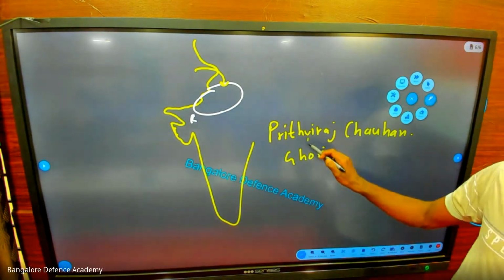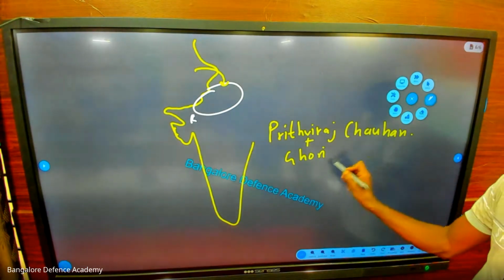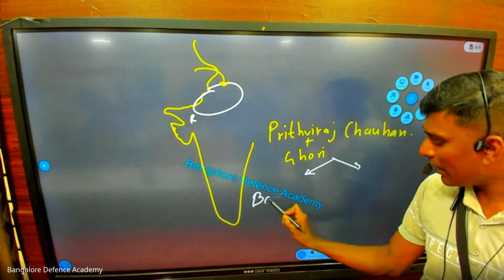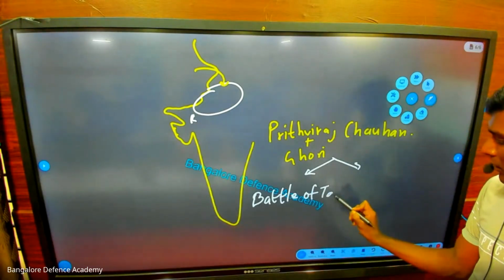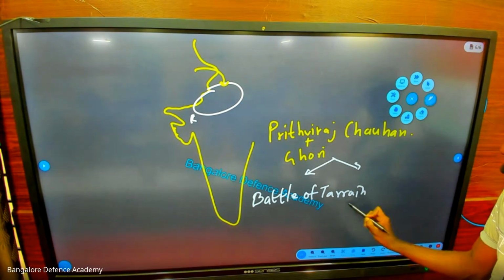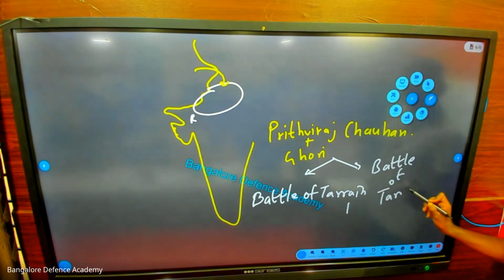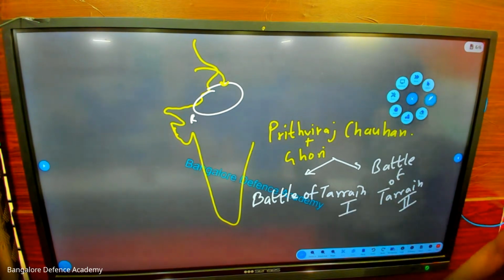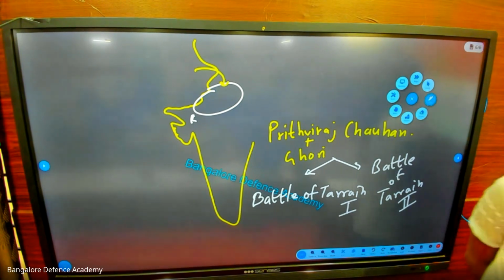Now Ghori and Prithviraj Chauhan fight with each other. Listen to this. There are two battles. We have the Battle of Tarain. Write down: Battle of Tarain 1, and Battle of Tarain 2. So these are the two battles. Written now?